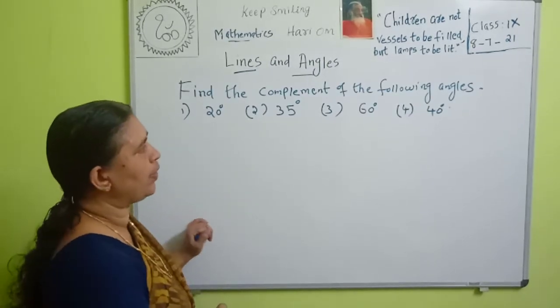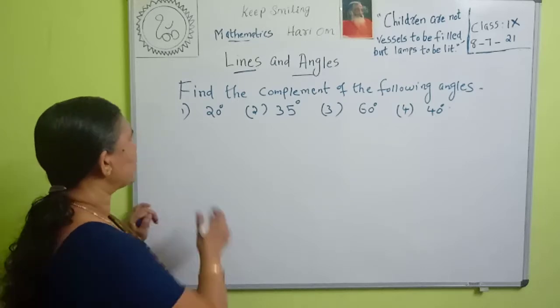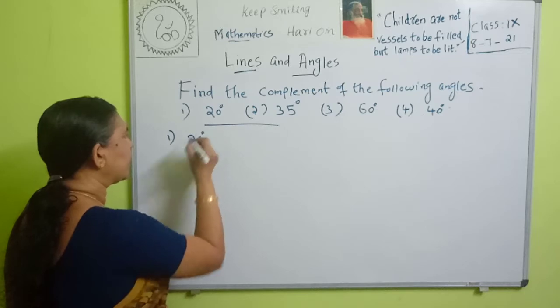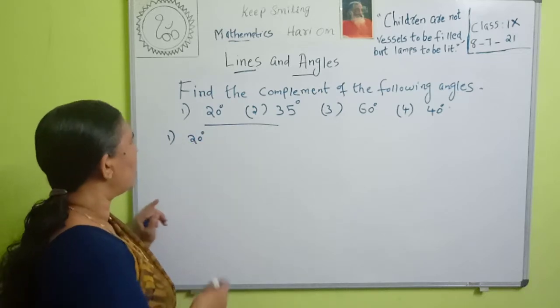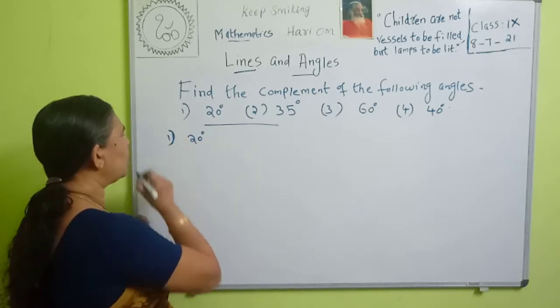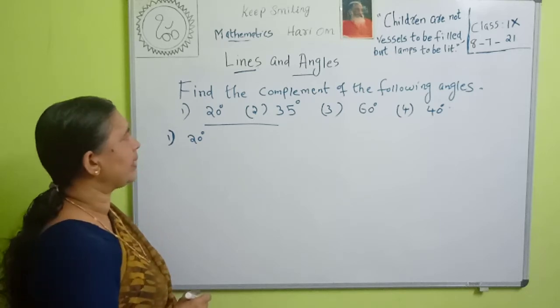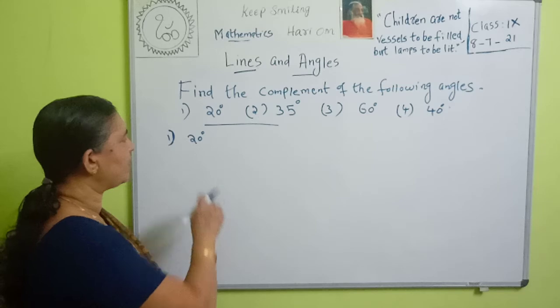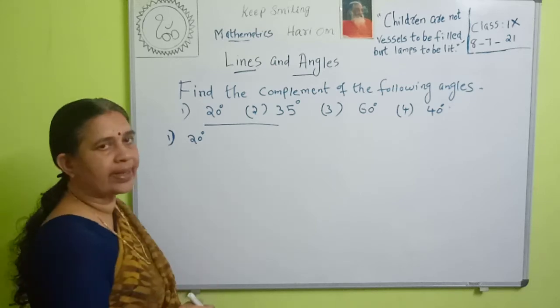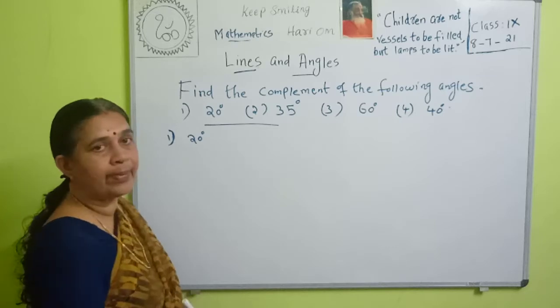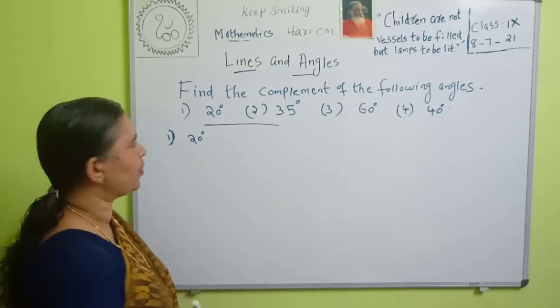Next question. Find the complement of the following angles. First one, 20 degrees. To find the complement of an angle, what do you do? We know that if the sum of two angles is 90 degrees, then they are called complementary angles. If one angle is given, to find the other angle, you have to subtract 20 from 90, that is 90 minus 20.